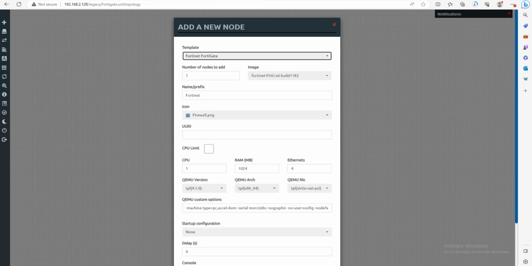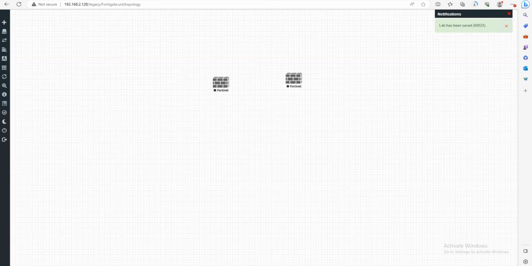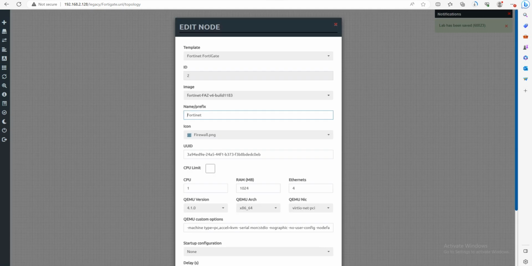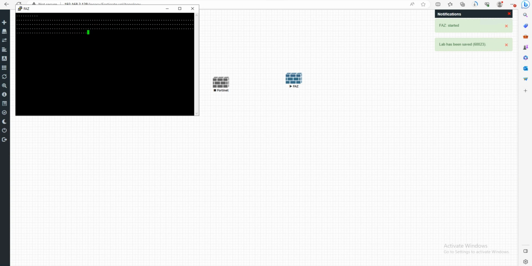but inside the image option we can select the FortiAnalyzer and FortiManager. So let's first select the FortiAnalyzer, and let's see if this is opening or not, and do one more thing. We can change this name, save, and let's hit start. So initially it has started, so it seems that we have correctly installed the images in the correct directory, that is why it's running.